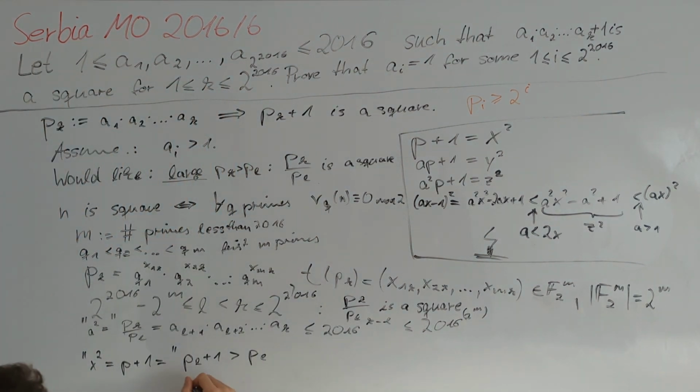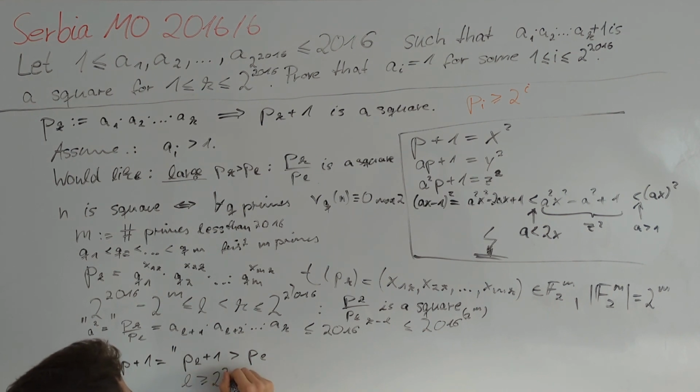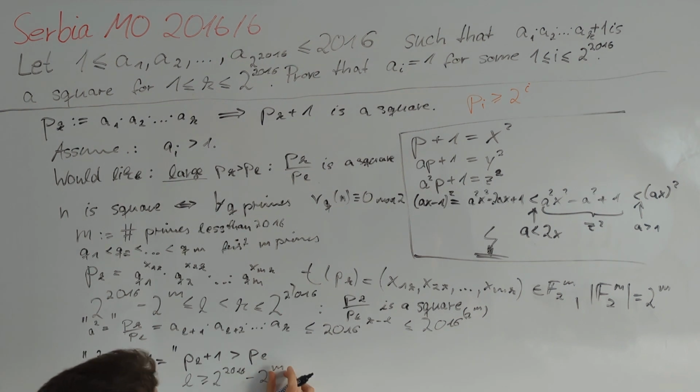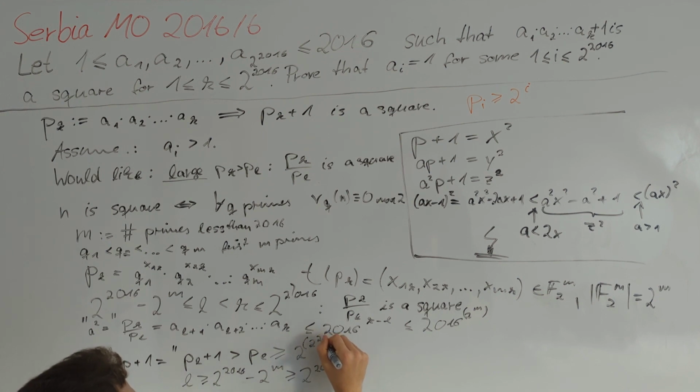Furthermore, we know that l is greater than or equal to 2 to the power of 2016 minus 2 to the power of m. Now m, the number of primes, at most 2016, is clearly less than or equal to 2015. Therefore, this can be bounded from below by 2 to the power of 2015. Therefore, p_l is, by our above inequality, at least 2 to the power of 2 to the power of 2015.